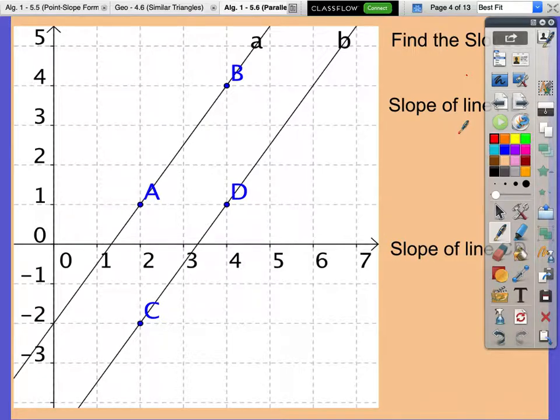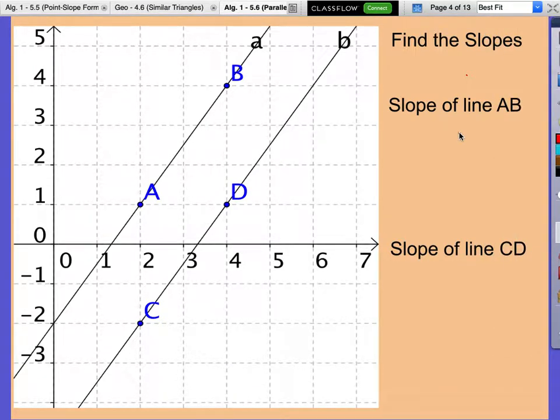So we have these parallel lines. These lines will never meet. Let's find the slope of these lines. If we're finding the slope of line AB, how can we do it? Rise over run. How much does it rise here? How much does it run? So the rise over run would be 4.